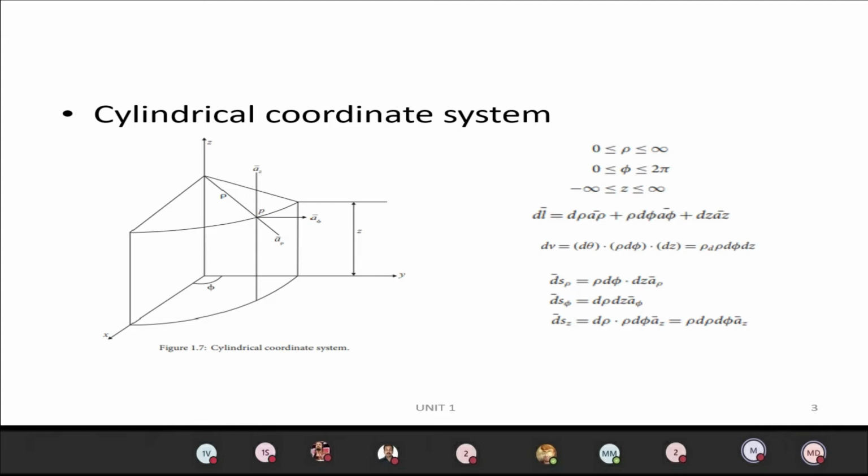For ds rho, we have to take the coefficients of a phi and az. The coefficient of a phi is rho d phi, and the coefficient of az is dz. So we multiply them, and ds rho is rho d phi dz times the a rho vector.